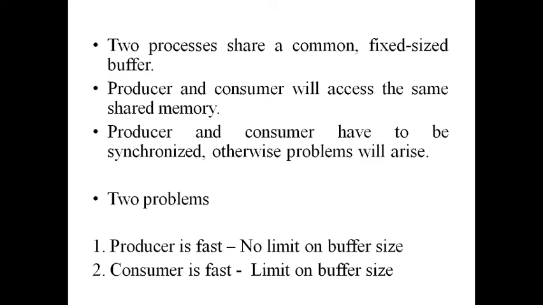And another problem is the producer is not filling the buffer. What is the buffer size? 10. But the producer has filled only three memory spaces in the buffer. And the consumer has already taken the 3 items and is waiting for some more data items from the producer, but the producer is not keeping. So what is the problem with the consumer here? Here consumer is very fast. The process B is very fast, and every time the process B has to check the buffer. It has to come to the buffer, it has to check, and there is nothing in the buffer. Again the process B has to go back.